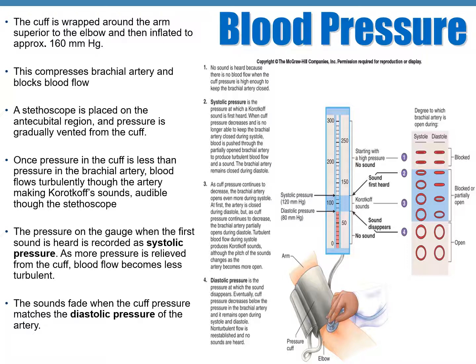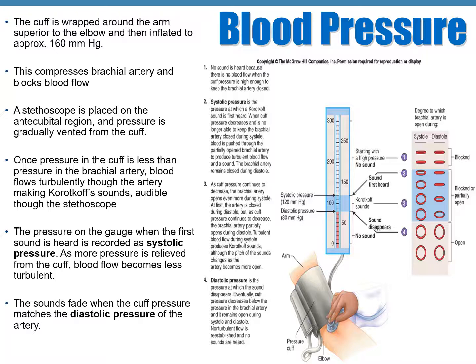As the pressure goes down, when it becomes less than the pressure in the brachial artery, blood starts trickling slowly through the artery. This flow is turbulent, that means disturbed. Whenever there's a disturbed flow, because the artery is still compressed and not completely open, it produces a sound known as the Korotkov sound, which is heard by the stethoscope. The first time this audible sound is heard, it is recorded as your systolic pressure.